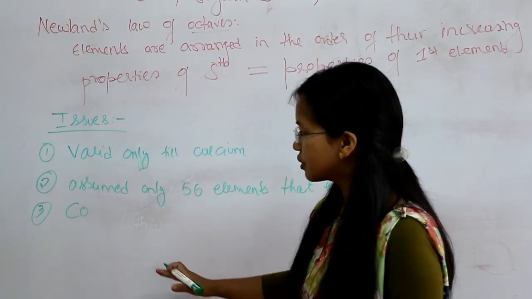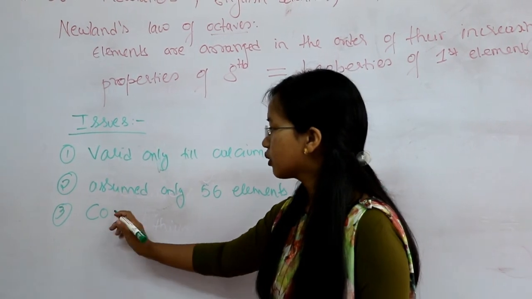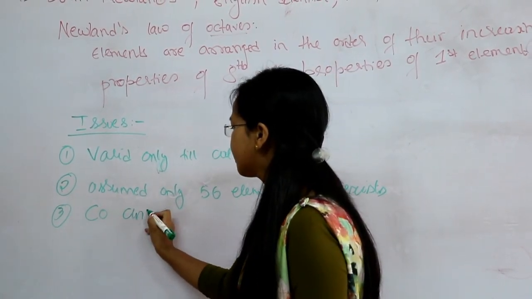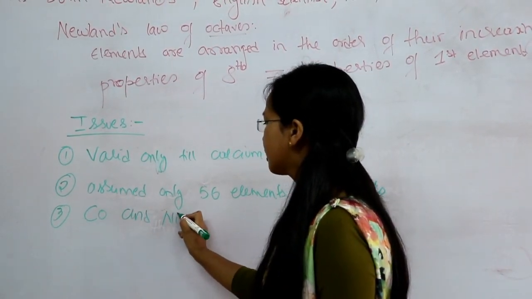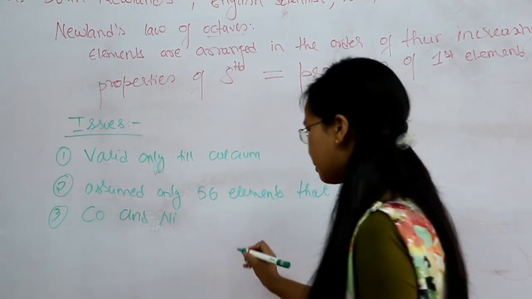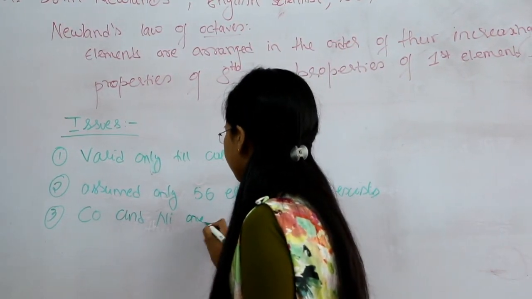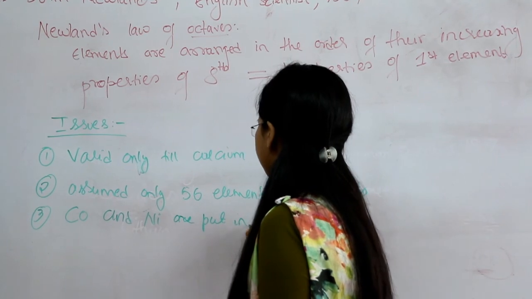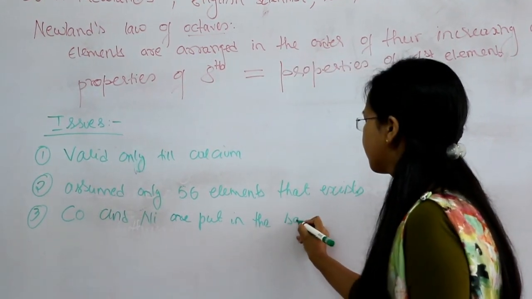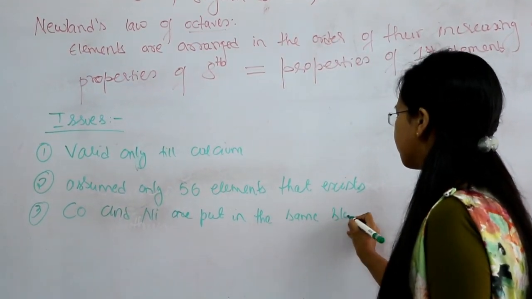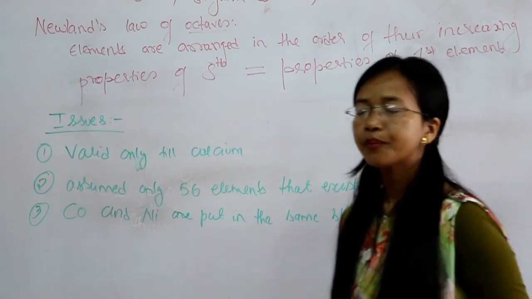The third issue is that cobalt and nickel are put in the same slot. Right.